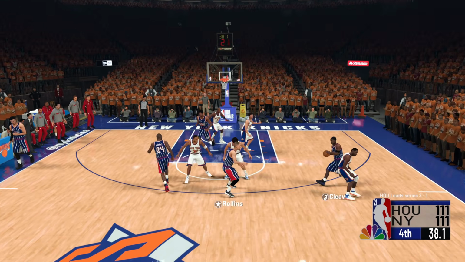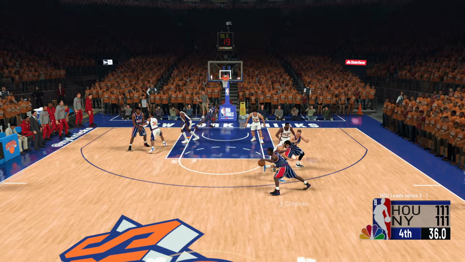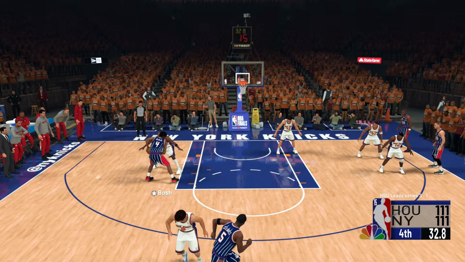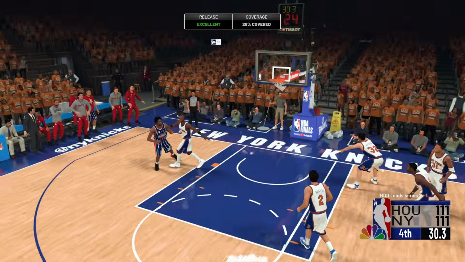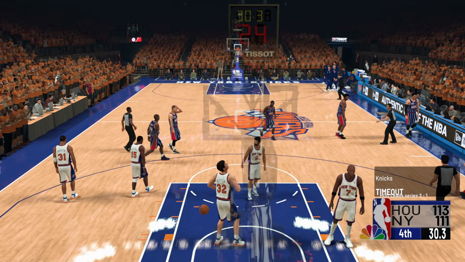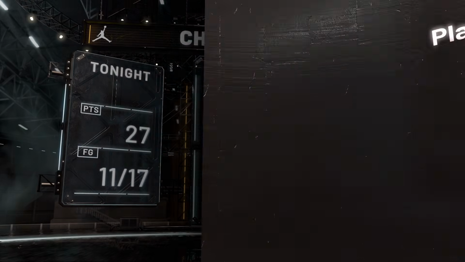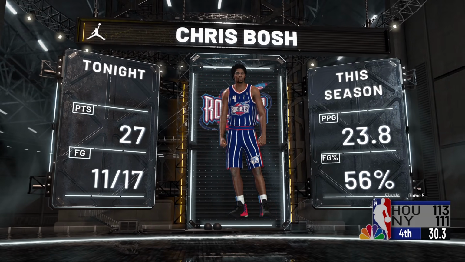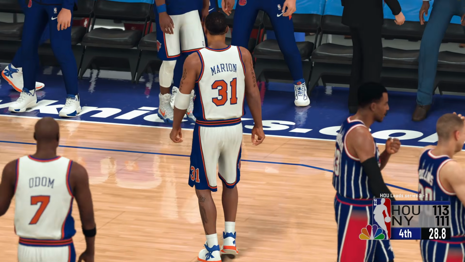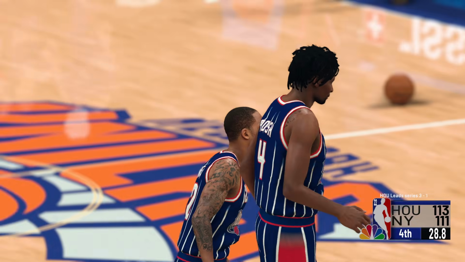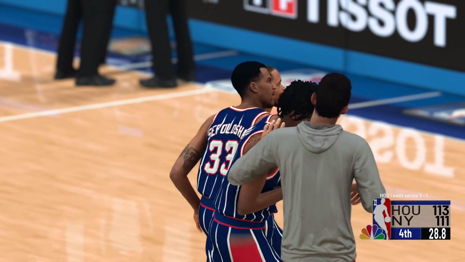Kobe with the ball. Kobe over to Rollins, over to Cleaves. Cleaves going left, down to Chris Bosh. Bosh in the post. Bosh goes around. Oh my God, Chris Bosh. Cold-blooded. That's beautiful. Player of the game, Chris Bosh. I see why they gave it to him now. 27 points, 11 for 17. Chris Bosh re-signed with Miami after LeBron left. He was supposed to go to Houston for a little while. You know, James Harden, Chris Bosh, and Dwight, big three of the century.